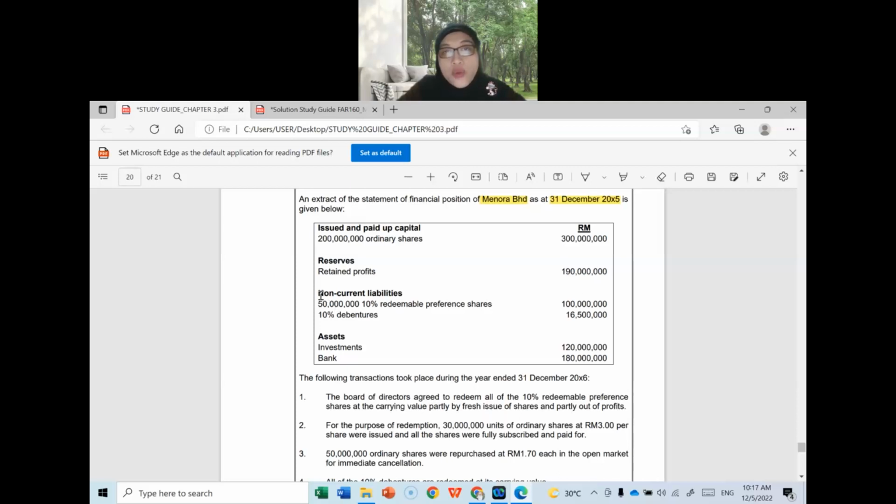Followed by the non-current liabilities, which consist of 50 million units of 10% redeemable preference shares at 100 million ringgit, and 10% debentures at 16,500,000 ringgit. Followed down here are the assets: non-current asset investments of 120 million and bank account at 180 million.